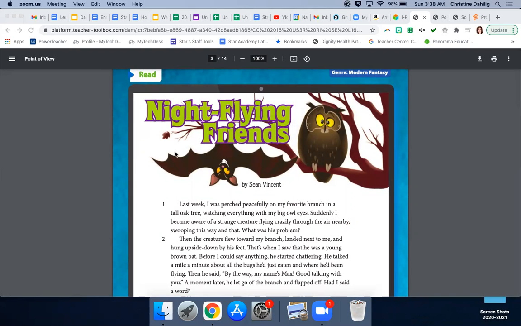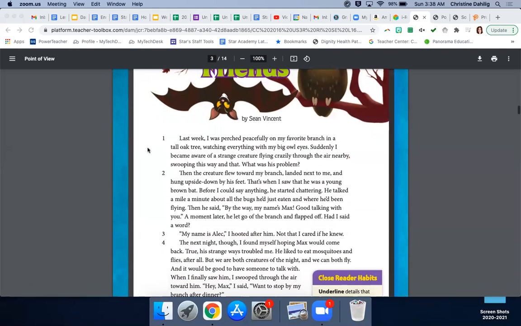Night Flying Friends by Sean Vincent. Starting here, paragraph 1. Last week, I was perched peacefully on my favorite branch in a tall oak tree, watching everything with my big owl eyes. Suddenly, I became aware of a strange creature flying crazily through the air nearby, swooping this way and that. What was his problem? Then the creature flew toward my branch, landed next to me, and hung upside down by his feet. That's when I saw that he was a young brown bat.